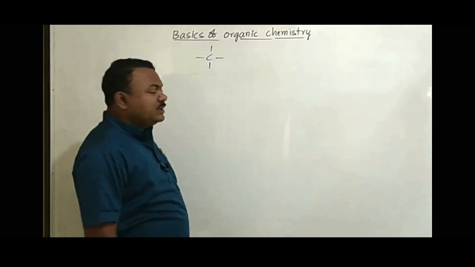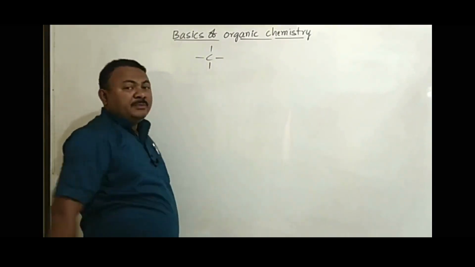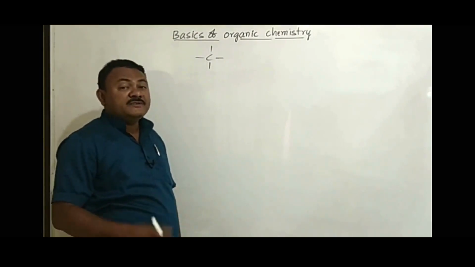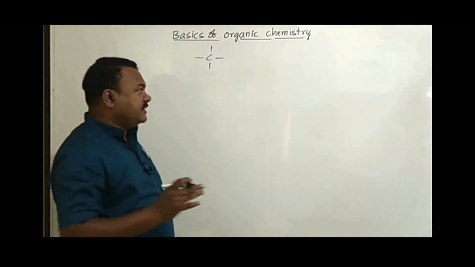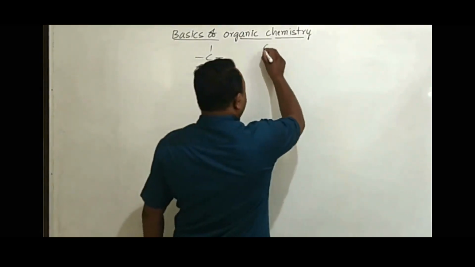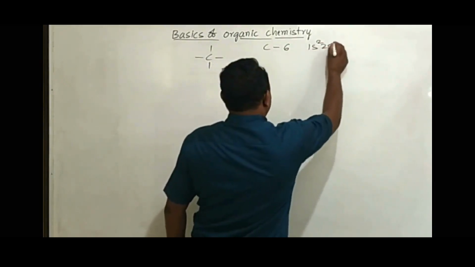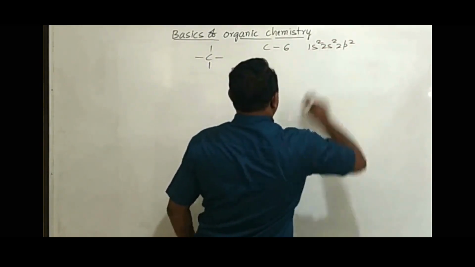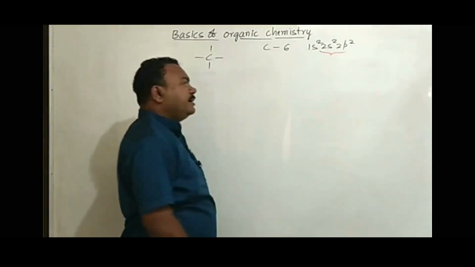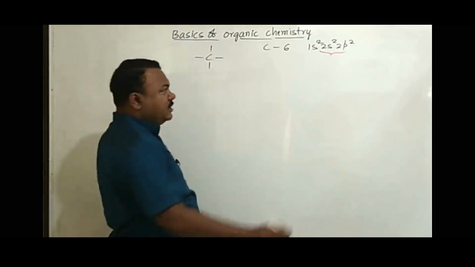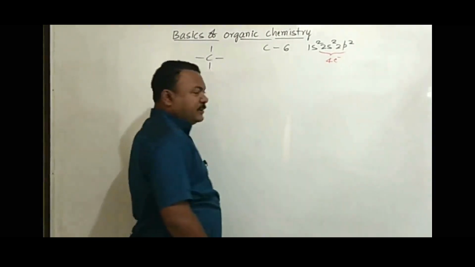When we concentrate on the carbon, carbon is capable of forming 4 bonds. Why is carbon capable of forming 4 bonds, you know? Carbon atomic number 6. And we can write the electronic configuration of carbon as 1s2, 2s2, 2p2. For completing the octet, carbon requires 4 electrons. So what does the carbon do then? Carbon decides to share 4 electrons.